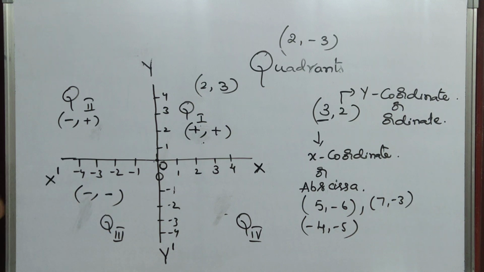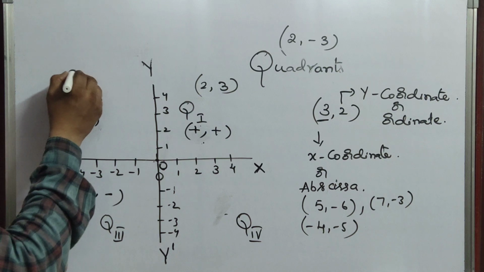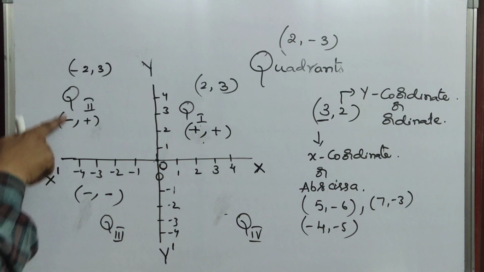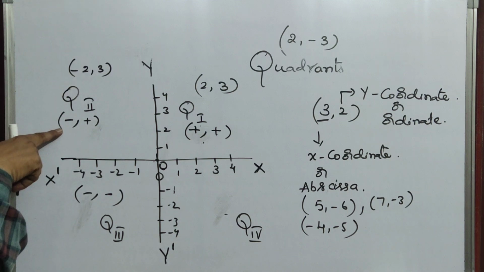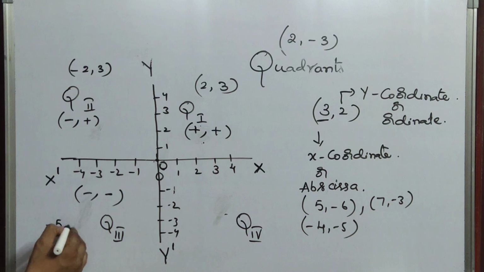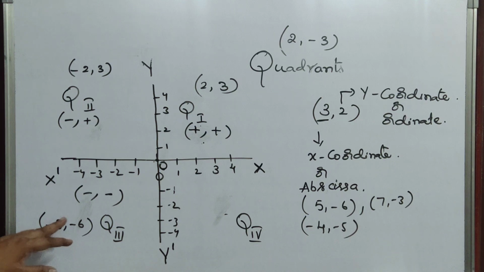Okay, so I am giving you here one example, and I am giving one more example here. Here I can write minus 2 comma 3 as an example for quadrant 2, because the x coordinate is minus and the y coordinate is positive. Here what can I give as an example? Minus 6 comma minus 5. Why did I give this? Both are negative. So it belongs to quadrant 3.